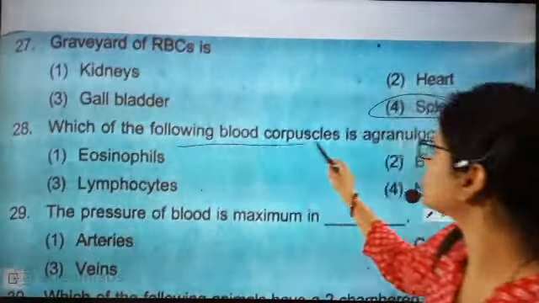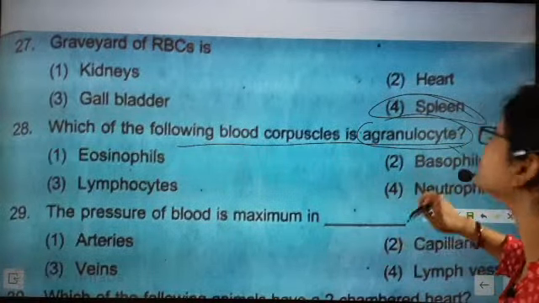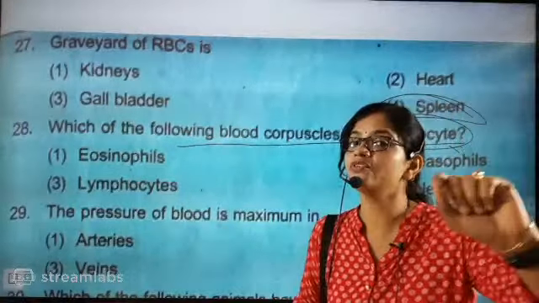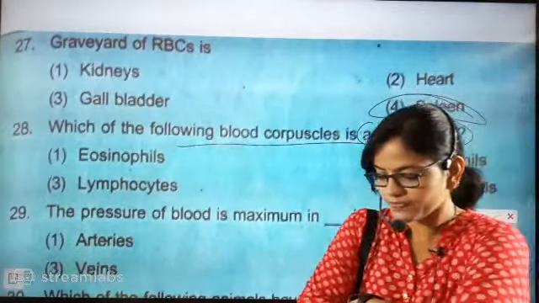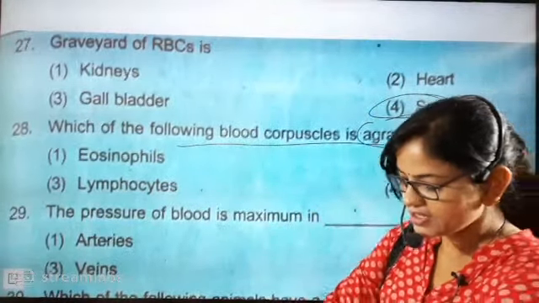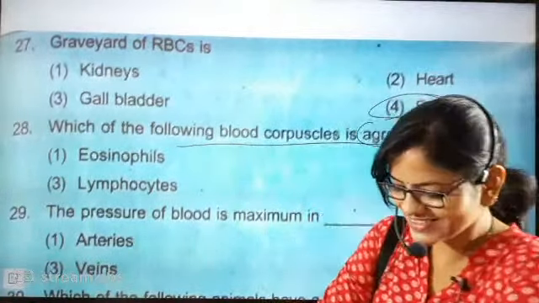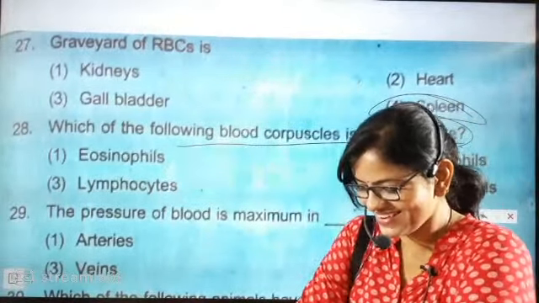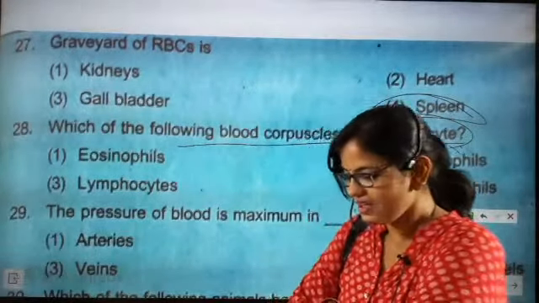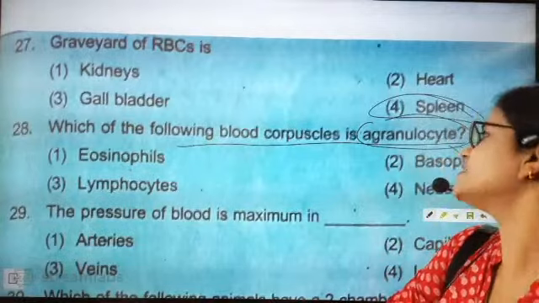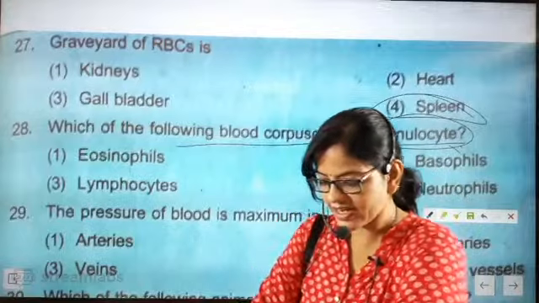Which of the following blood corpuscles is an agranulocyte? That means we have discussed granules. Which one is exactly having granules and which one is not having granules? Yes, Saran, absolutely correct, beta. Which one is having granules and which one is not? See, Saran is laughing also. Leukocytes are exactly having granules. Correct. Absolutely correct.